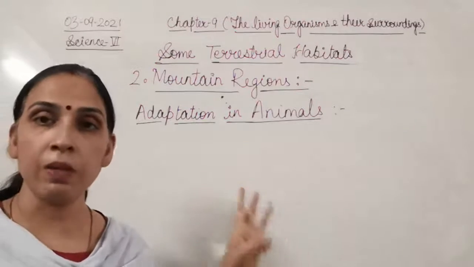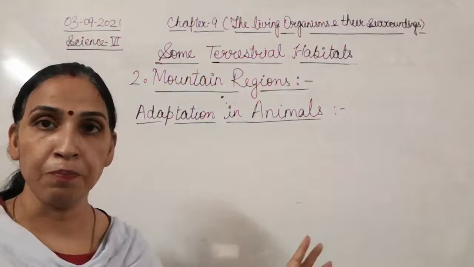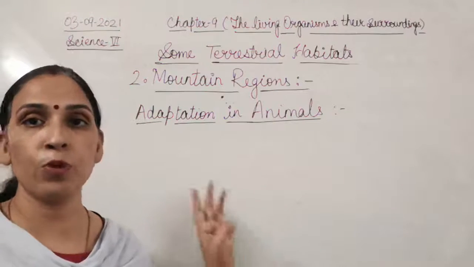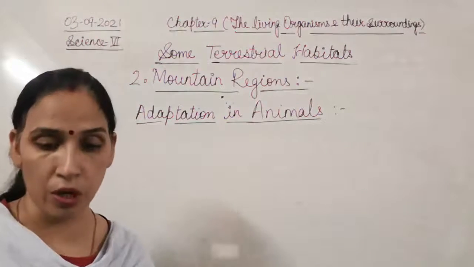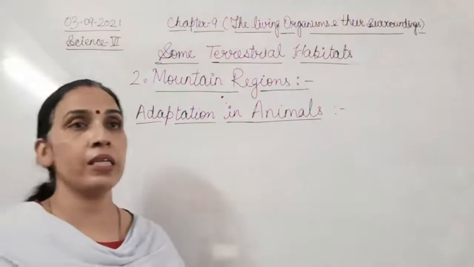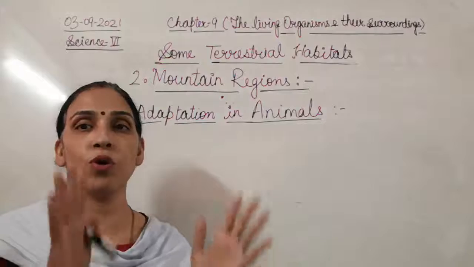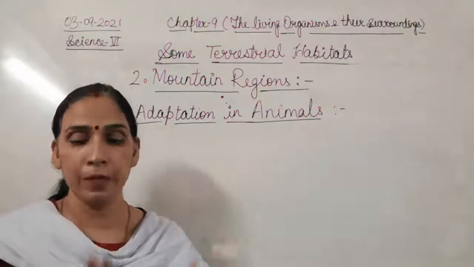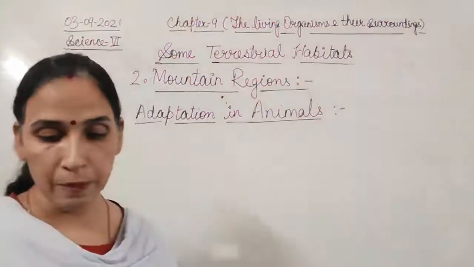Then they have furry hair, which also helps protect them from heavy snowfall. And the shiny surface of their skin does not allow snow to stick on it. It will fall from it.